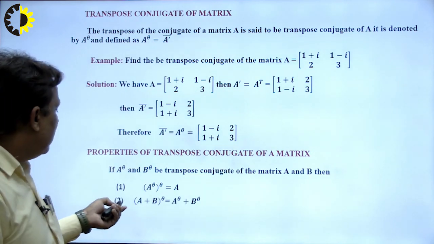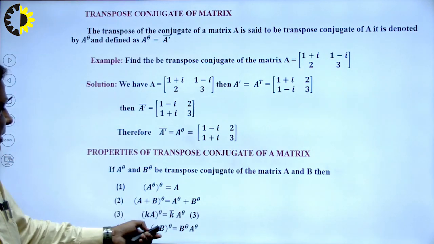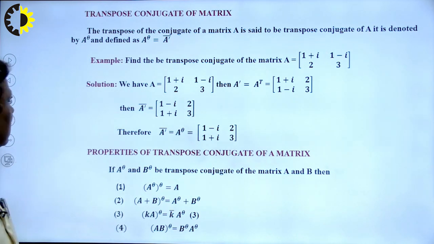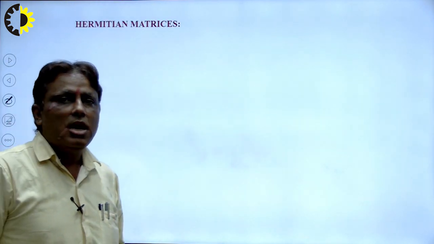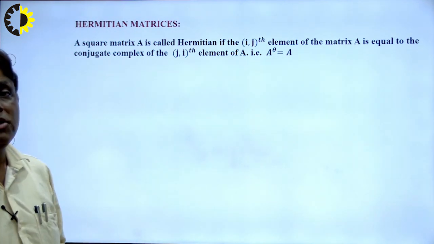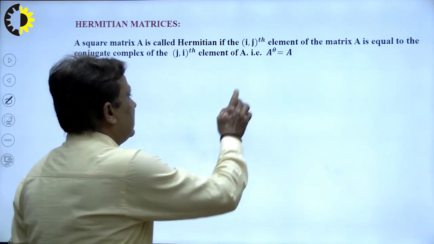In the same way, the addition law holds, and in the reversal law, (AB)θ is equal to BθAθ. So in this way we can find the conjugate of the matrices. Next, the Hermitian matrix. A square matrix is said to be a Hermitian matrix if Aθ is equal to A.